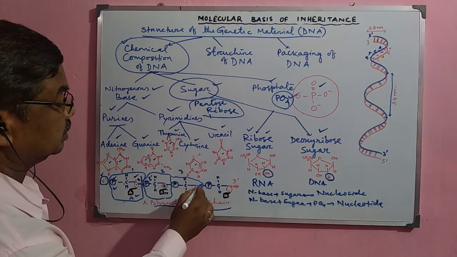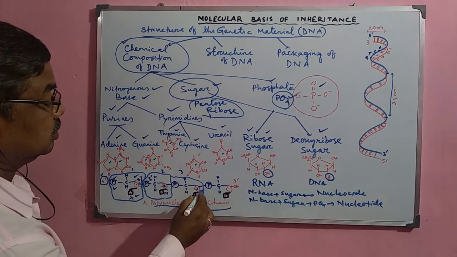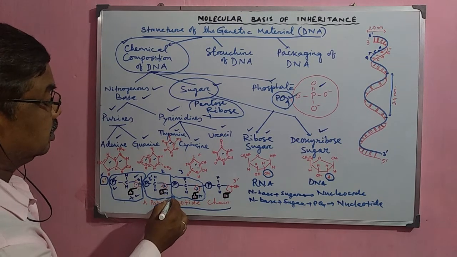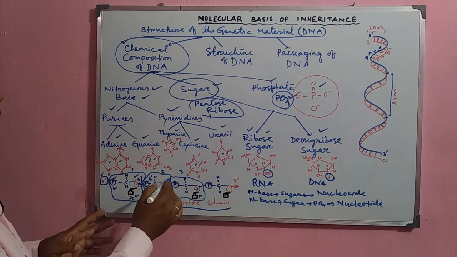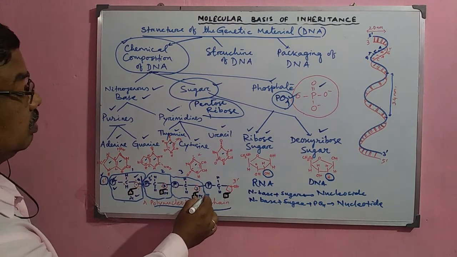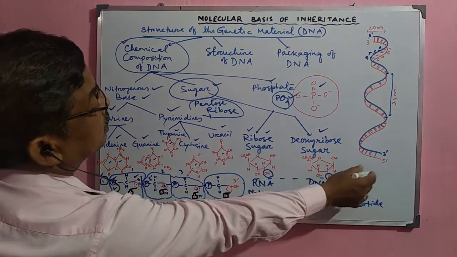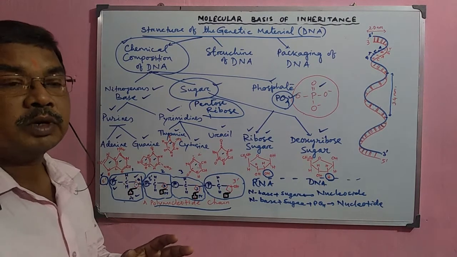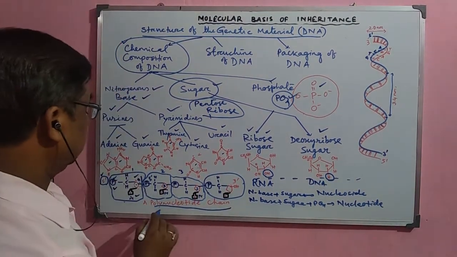Next it is the sugar, and this is the nitrogenous base. So this nitrogenous base, sugar and phosphate form another nucleotide. Now this nucleotide combines with the second one, then the third one combines with the fourth one. In this way, it is continuously joined with another nucleotide, and a large number of nucleotides are joined together to form a polynucleotide.